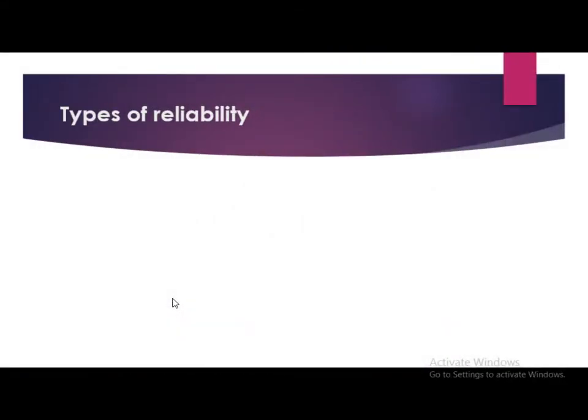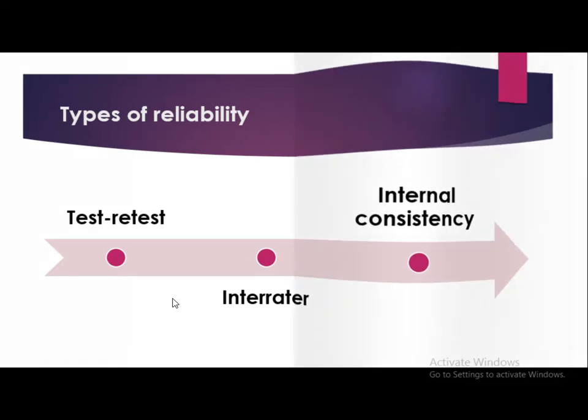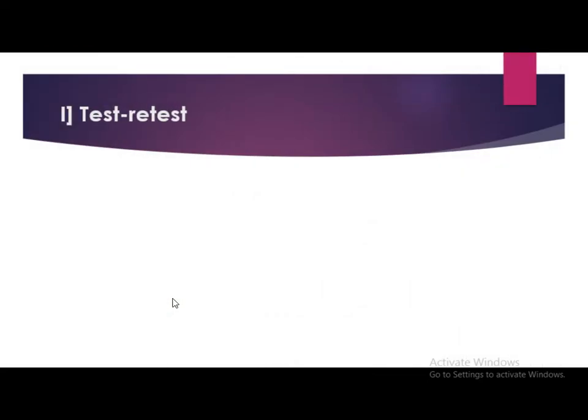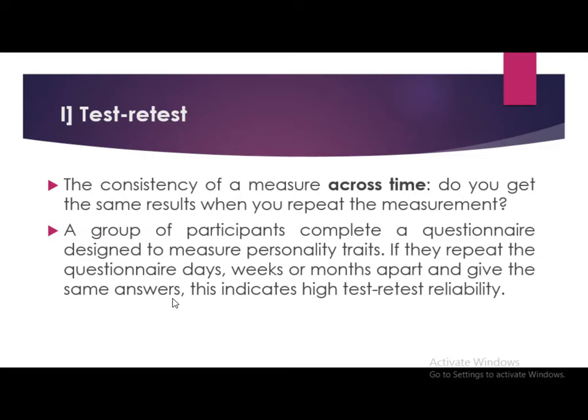Now we will see various types of reliability. There are three types of reliability: test-retest method, inter-rater method, and internal consistency method. Now we will see each and every type in detail. First we will start with test-retest. The consistency of a measure across time.